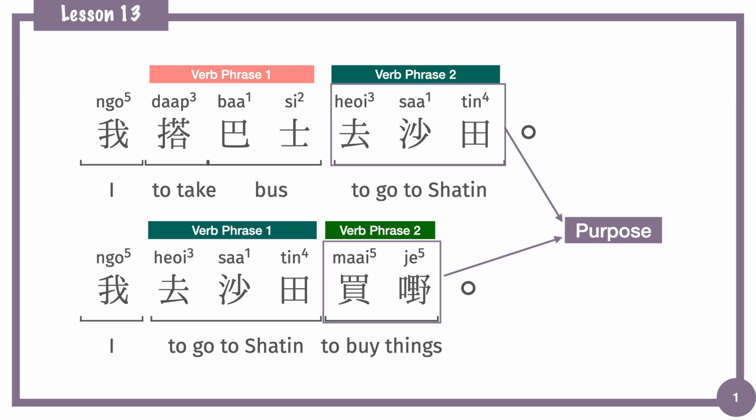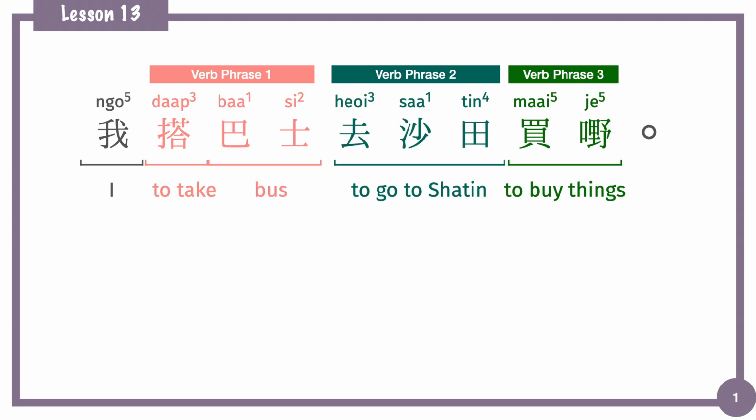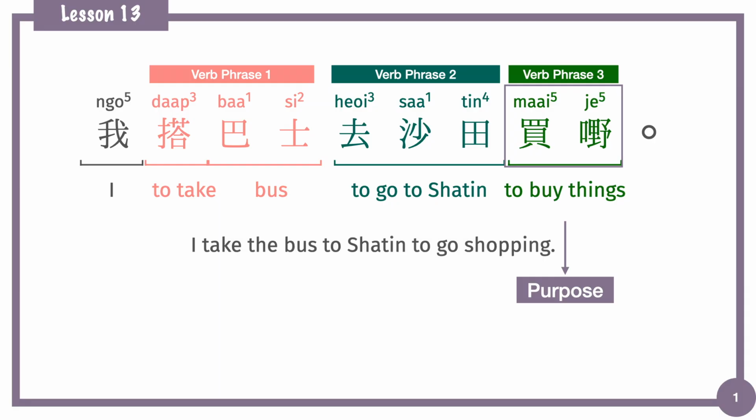And the second sentence, 我去沙田買嘢. 買嘢 is the purpose of this sentence, and then 去沙田 is the way that we use to achieve the mission. 我去沙田買嘢 means I go to Shatin and buy things. For today's sentence, we have three verb phrases. No matter how many verb phrases we have in the sentence, the final verb phrase is the main purpose of the sentence. So here 買嘢 is the purpose. 我搭巴士去沙田買嘢. I take the bus to Shatin to go shopping.